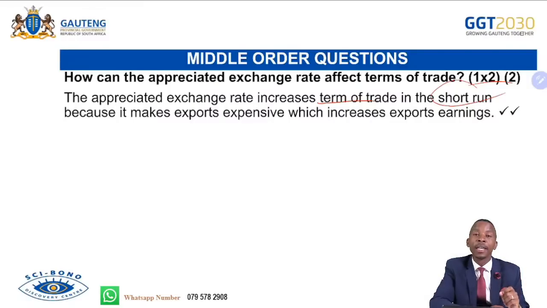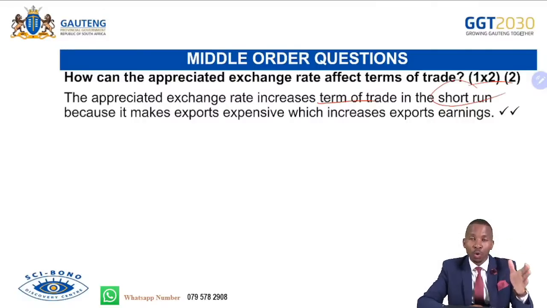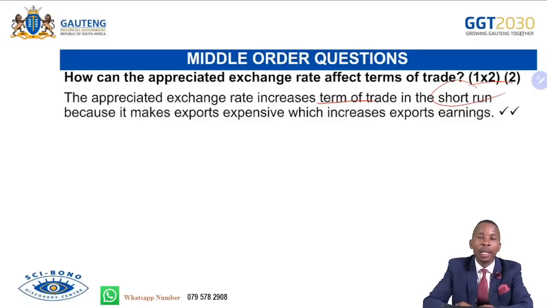or in the long run, they won't be increasing because consumers will seek alternative products or substitutes. So they won't be demanding most of our exports. There will be a decrease in demand by foreign consumers. There will be not much demand for our locally exported goods and services. So the foreign demand will decline on our locally produced goods and services that are exported